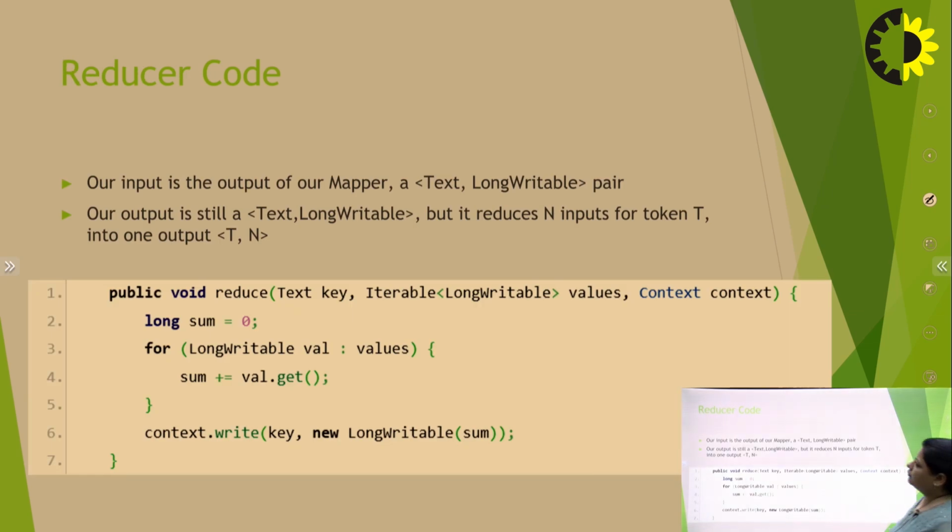This is an example of reducer code, showing how we can reduce our data after the splitter. Our input is the output of our mapper, a text and long writable pair. Our output is still a text and long writable, but it reduces the inputs for each token into one output.